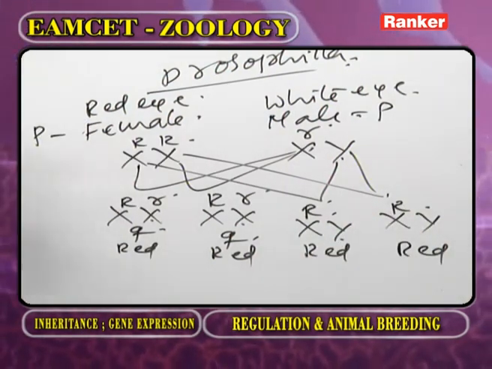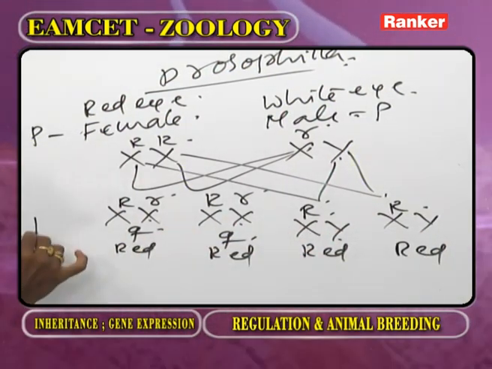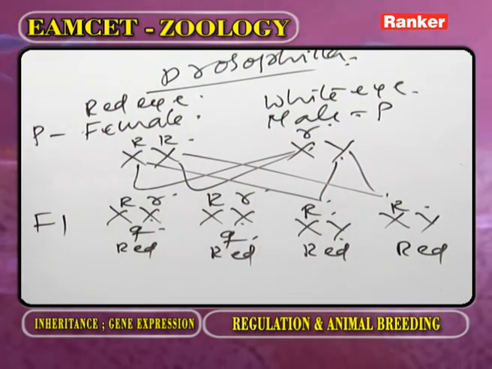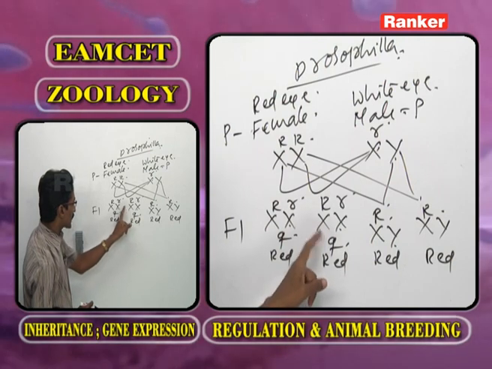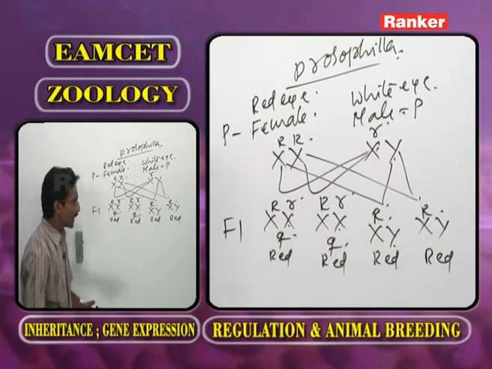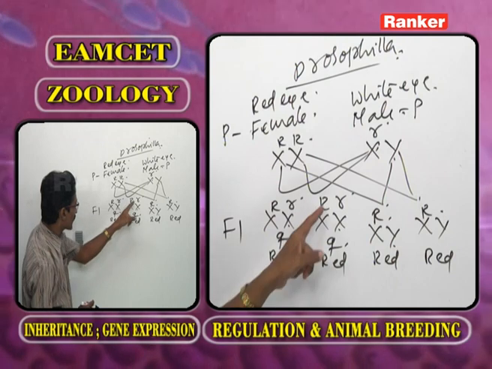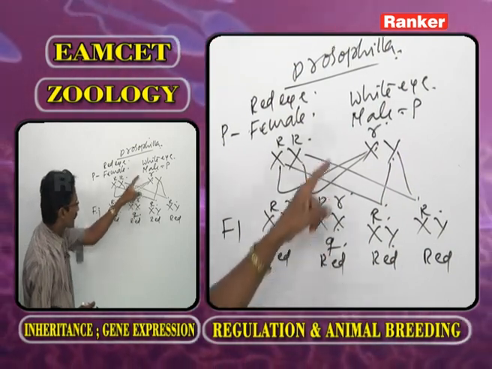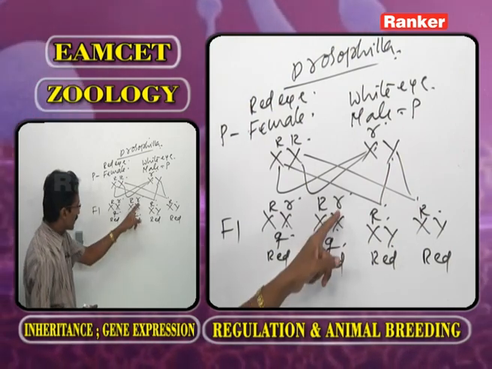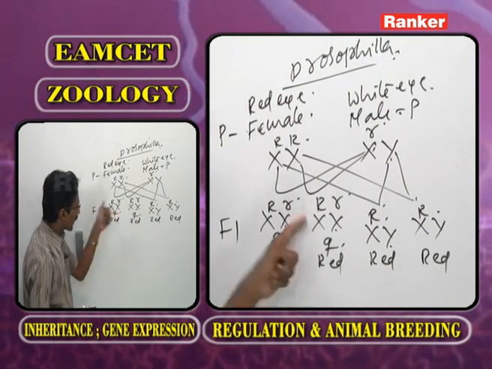So in the F1 generation, all are red: daughters and sons. You observe the daughter is a carrier. She is carrying the gene for white eye color. Here the daughter is a carrier, or heterozygous.